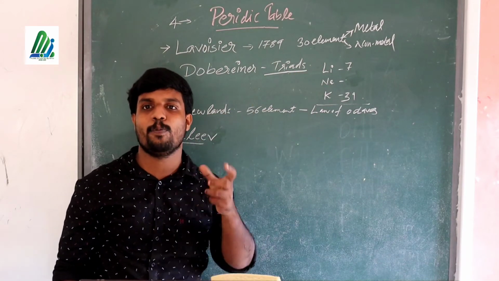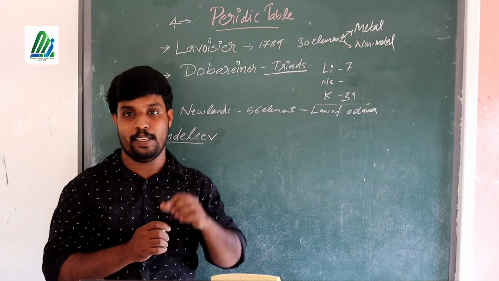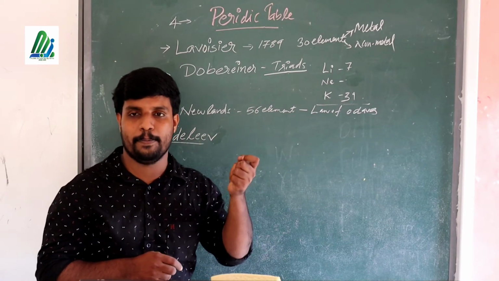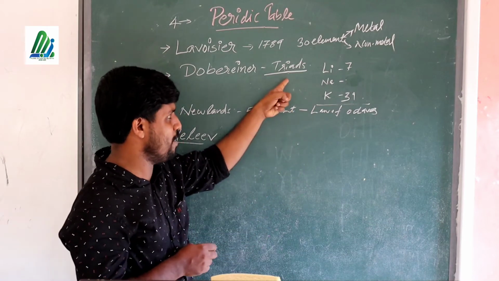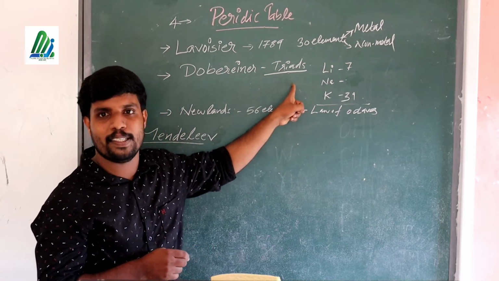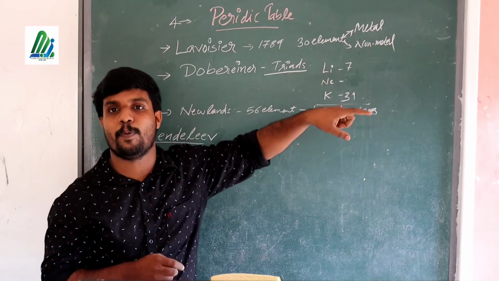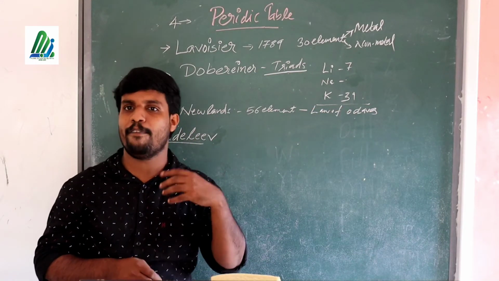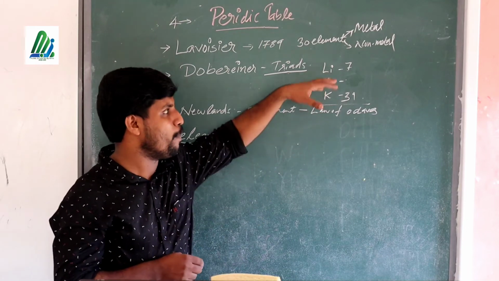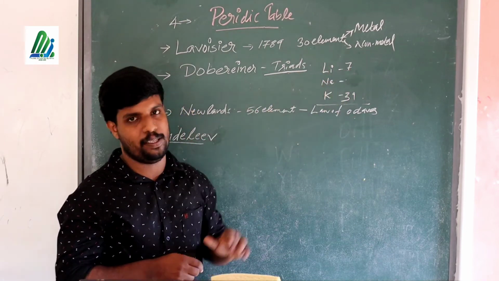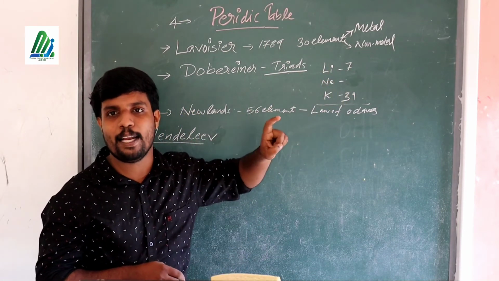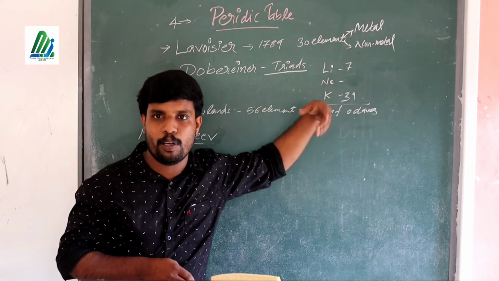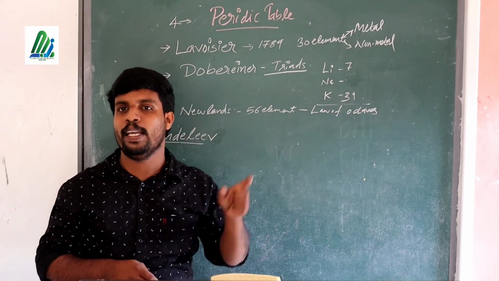After classifying that, he observed the atomic mass, a very important idea put forward by Dobereiner. What is a triad? Three elements with similar properties classified as a group, and the group is known as triads. After that, he observed that the average atomic mass of the first and last element is approximately equal, and sometimes exactly equal, to that of the second one.